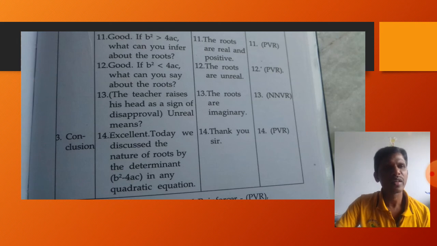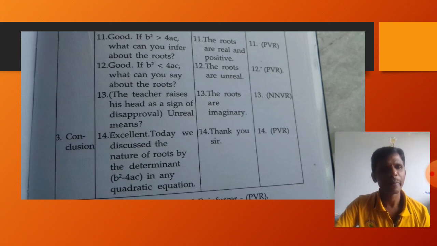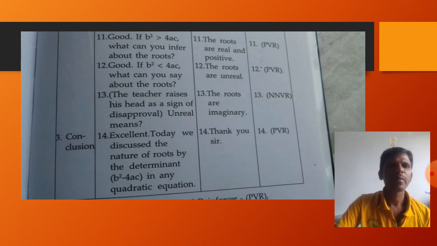Instead of using the negative verbal behavior, it is better to go for the non-negative verbal behavior. It won't hurt the hearts of the students. So it's better to use the non-negative verbal reinforcers instead of using the negative ones. So this is about the conclusion.